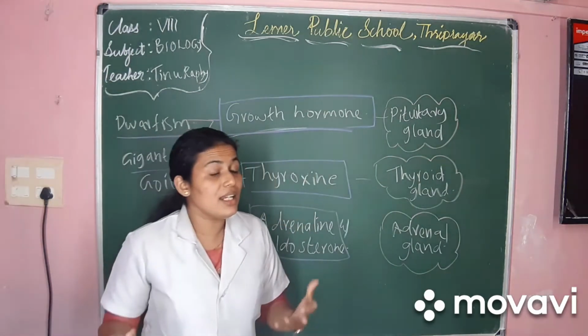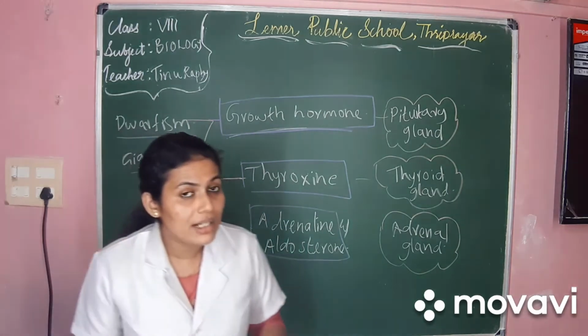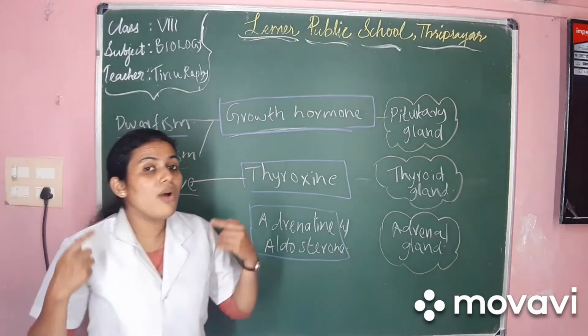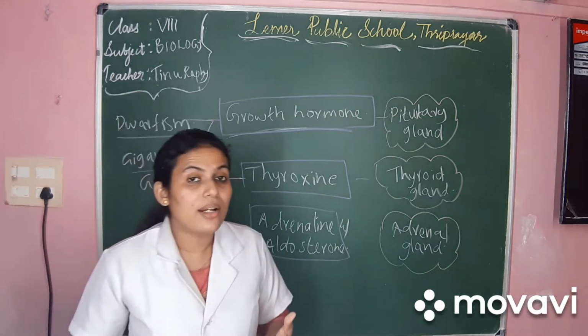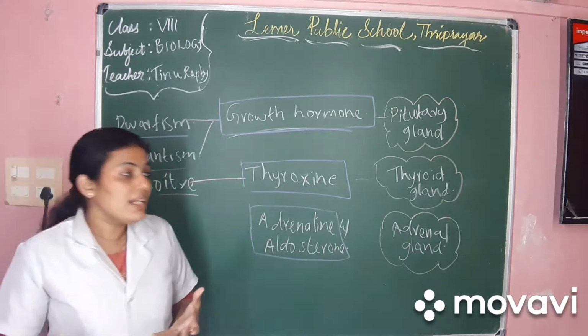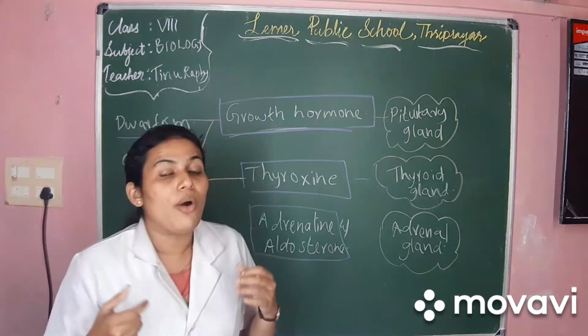Now, where is this adrenal gland present? Yes, the adrenal gland is present above the kidneys. We know the kidney is the excretory organ of a human, isn't it? So, adrenal glands are present above the kidney.